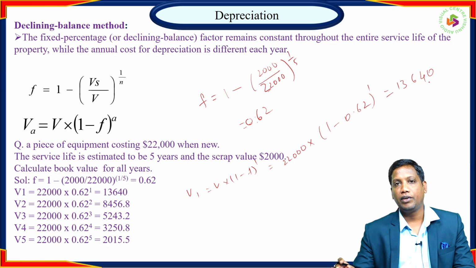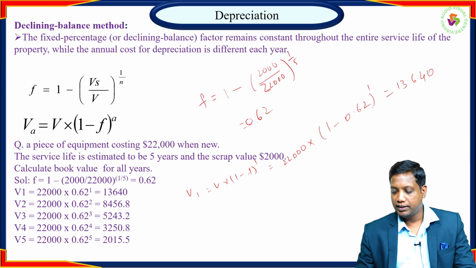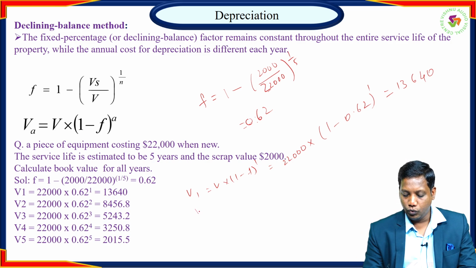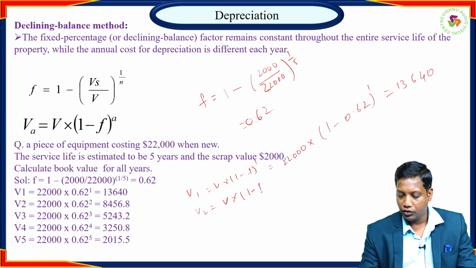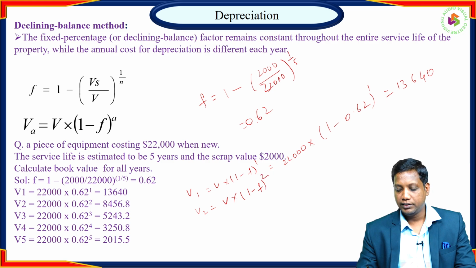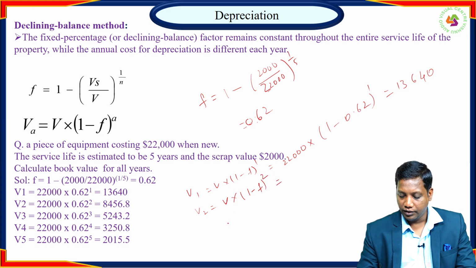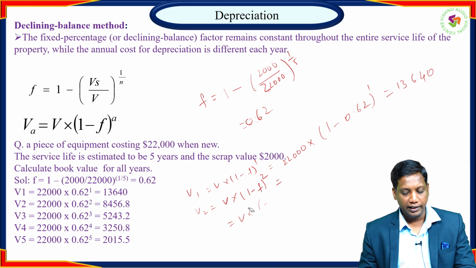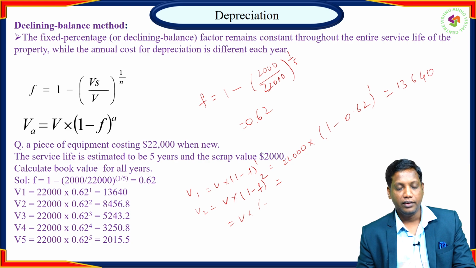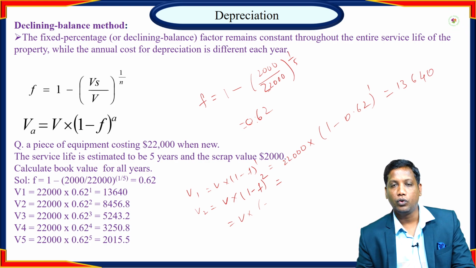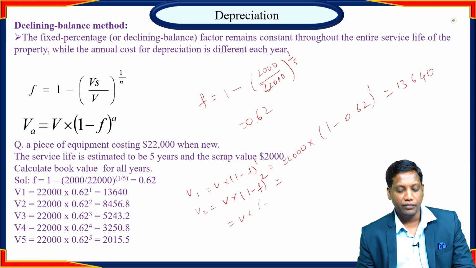This is the asset value at the end of the first year. Similarly for the second year, V2 equals V into 1 minus F whole square. For the third year, V into 1 minus F whole power 3, for the fourth year, V into 1 minus F whole power 4, and for the fifth year, V into 1 minus F whole power 5.